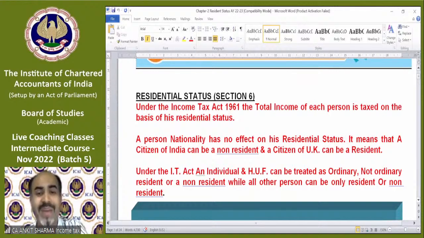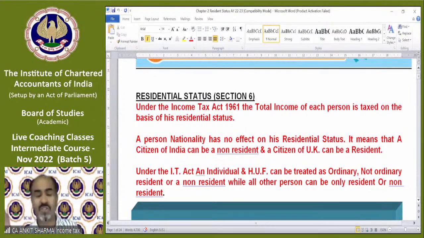For an individual and HUF, we have 3 categories. We can be an ordinary resident, a not ordinary resident, or a non-resident.